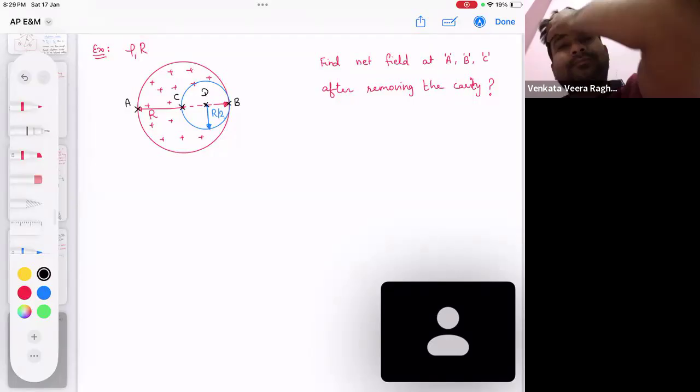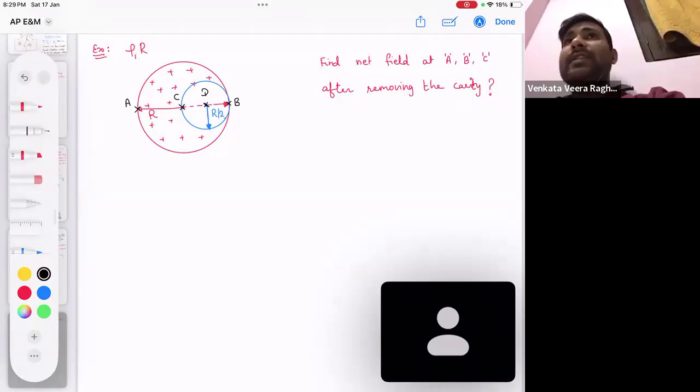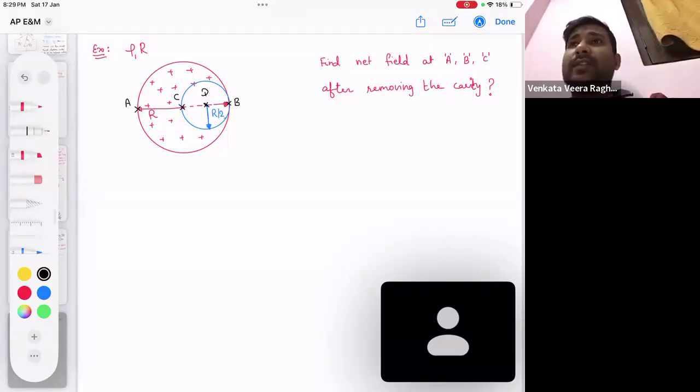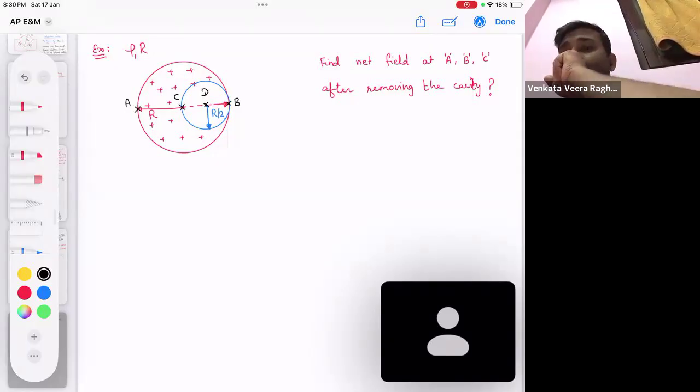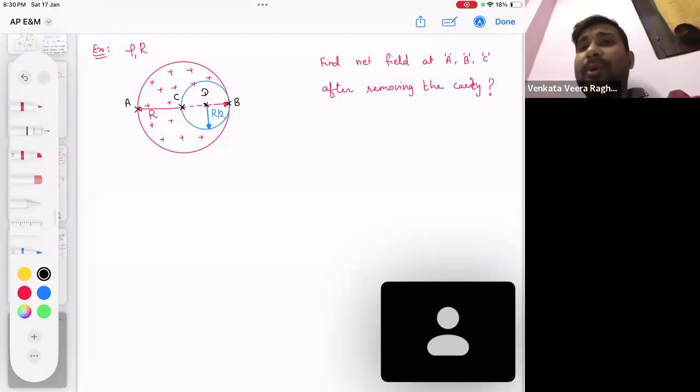The question says we have a uniformly charged non-conducting solid sphere whose charge density is rho and radius is capital R. From that, a cavity of radius R by 2 is removed, and that arrangement is given in the question diagram. Now they are asking, what is the field at point A, point B, C, D? These points are given in the question. So please tell me, how are we going to calculate that? Actually, calculate at point A first.